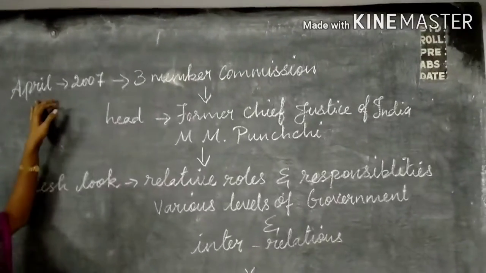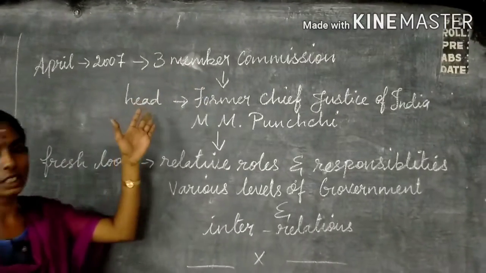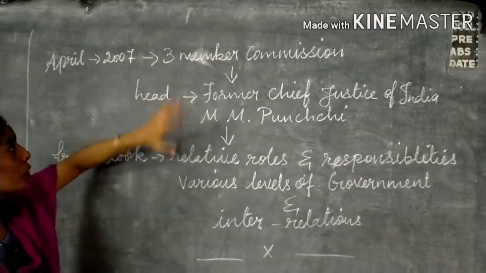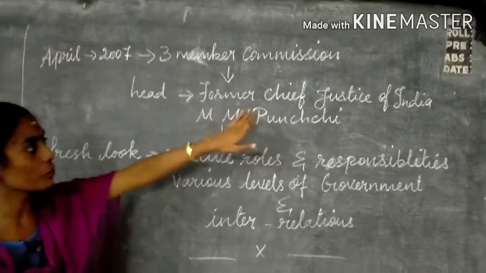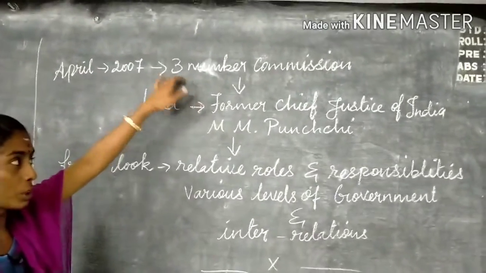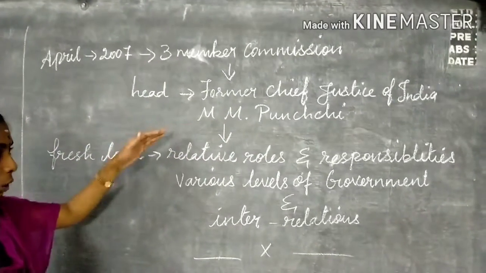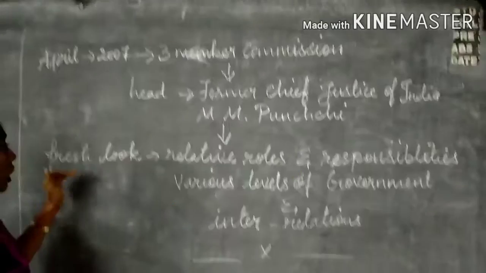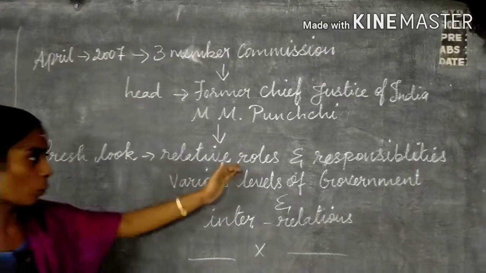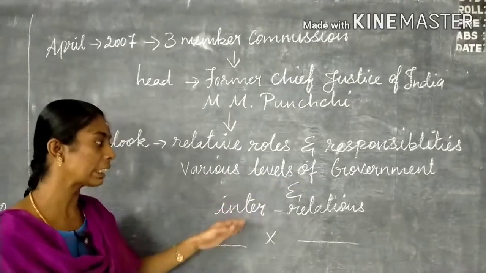In April 2007, a 3-member commission was set up. The head of this commission was former Chief Justice of India M.M. Punchhi. The role of this commission is to first look at the roles and responsibilities of various levels of government and their interrelation.